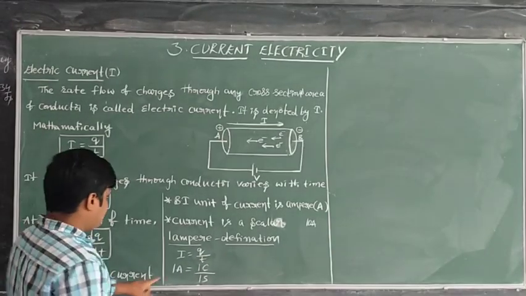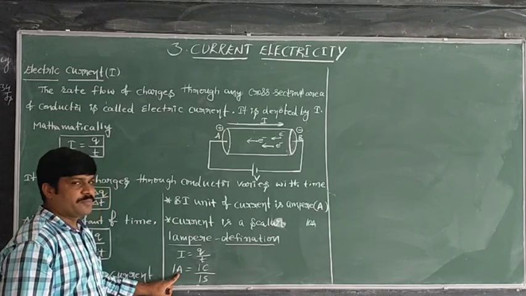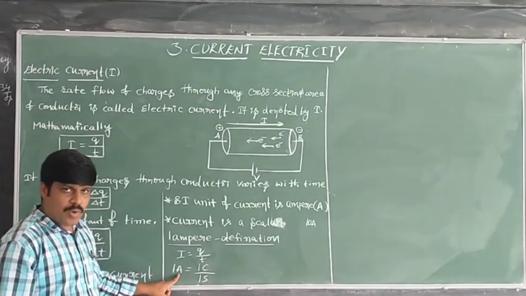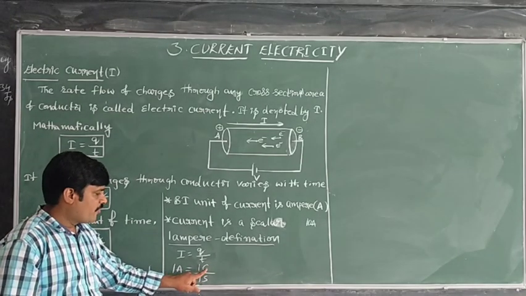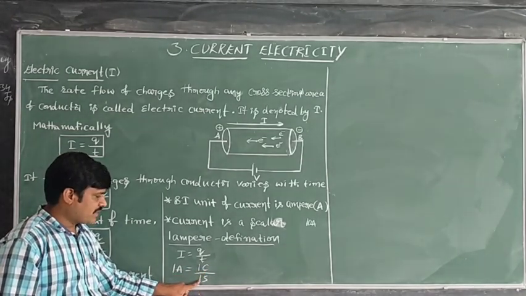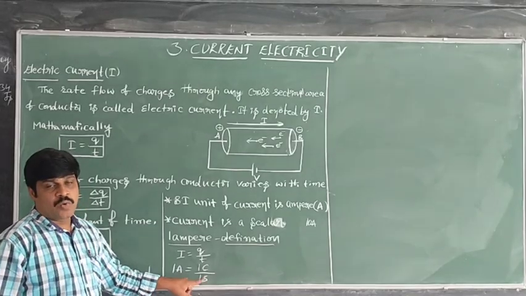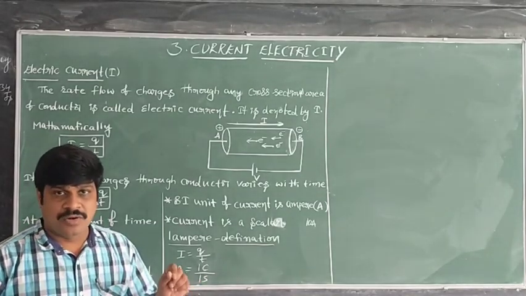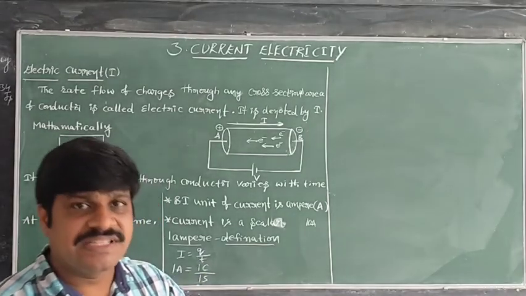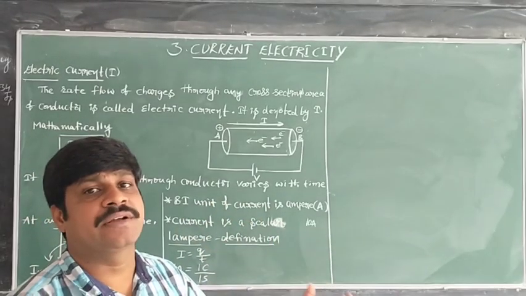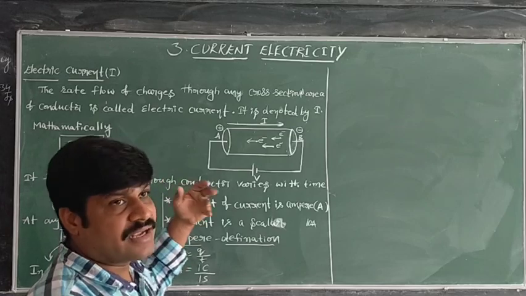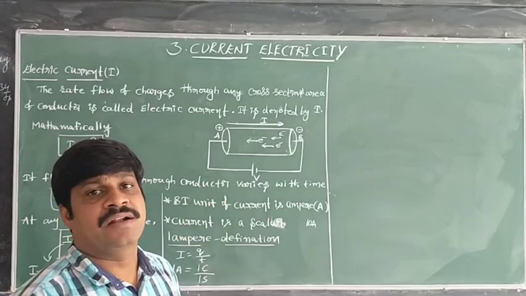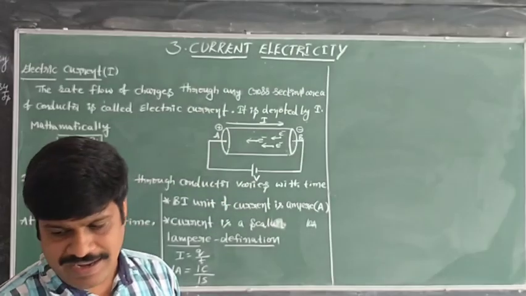Current is said to be 1 ampere if 1 coulomb of charge flows through the conductor in 1 second. If only 1 coulomb of charge passes through the cross-sectional area of the conductor in 1 second, then the current flowing through the conductor is said to be 1 ampere.